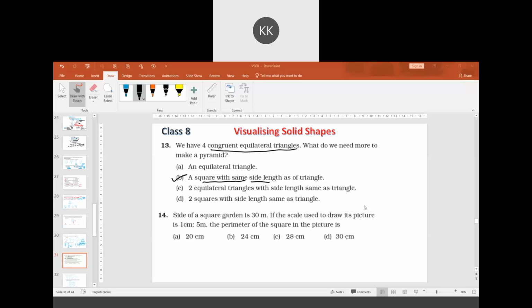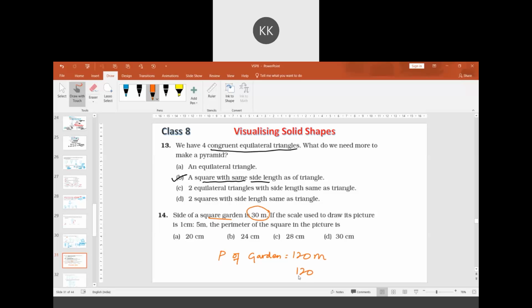What is the perimeter of the square garden? The side they have given is 30 meters. The perimeter will be 4 times the side, no? So the perimeter of the garden will be 120 meters, divided by 5.